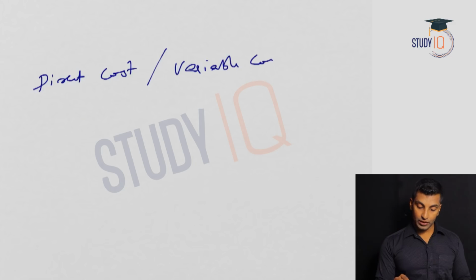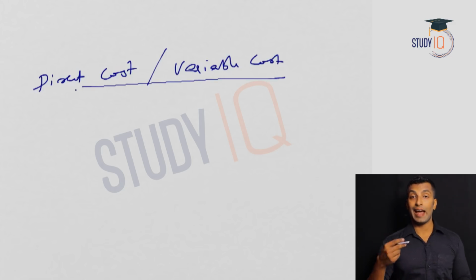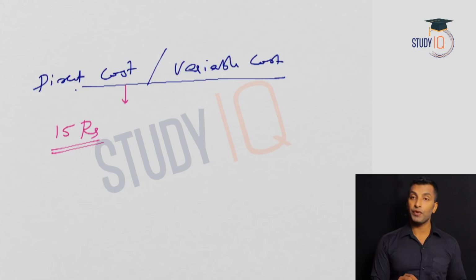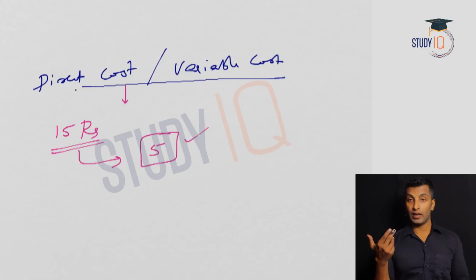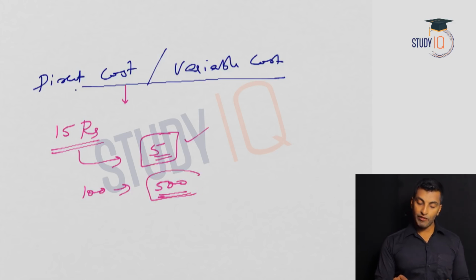Now there are a few concepts which you need to know. There is something called direct cost or variable cost. This is a cost which is associated with the direct selling of goods or service. Basically these are raw material costs, such kind of costs. For one pen costing, let's suppose, 15 rupees, if I say the variable cost is 5 rupees, the cost incurred in making the pen, the raw material cost, etc., then if you are selling 100 such pens, 5 into 100, that is 500 rupees, the variable cost.